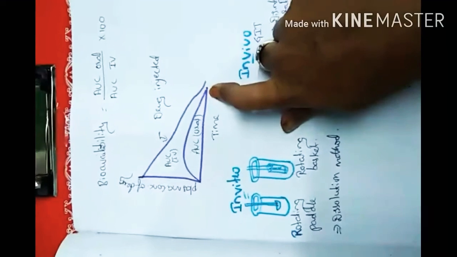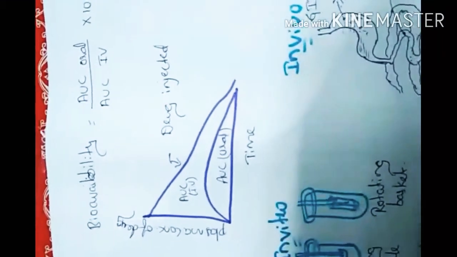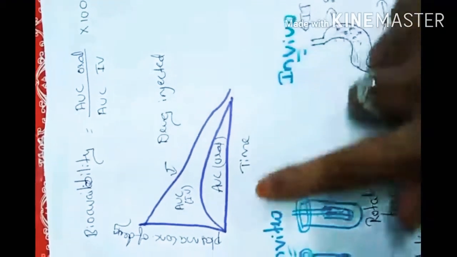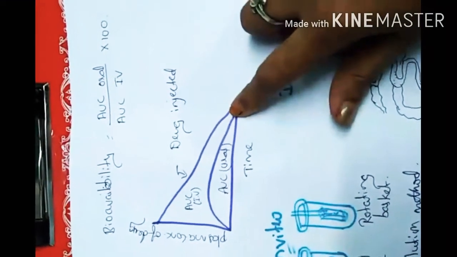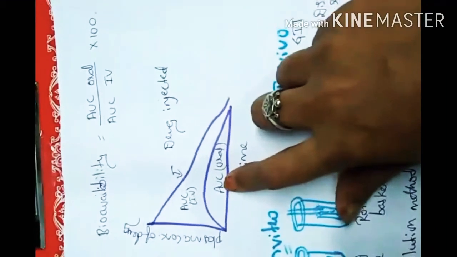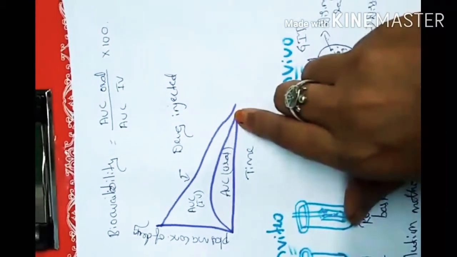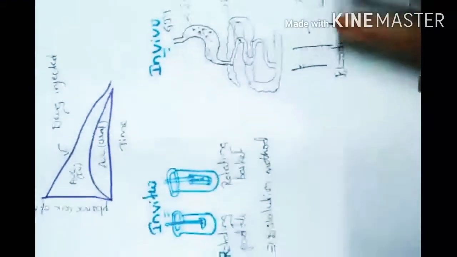Next, the diagram: plasma concentration of a drug and area under curve. Through IV, the drug is injected and the time taken is very rapid, very quick. Here the area under curve, for oral, means the time taken is very slow. So prolongation of the time takes place here.